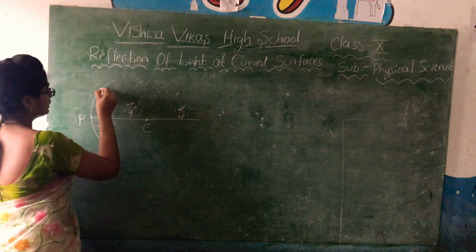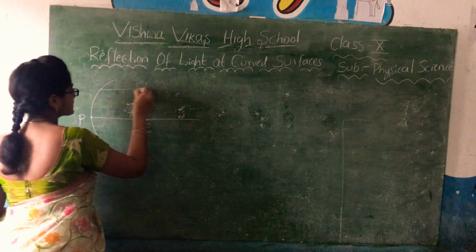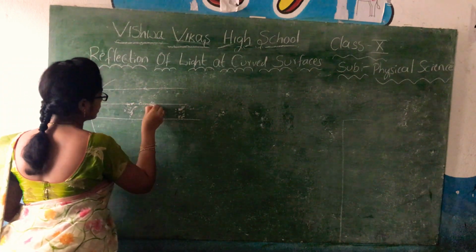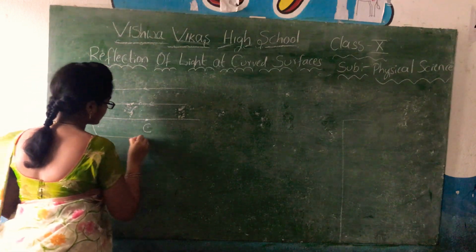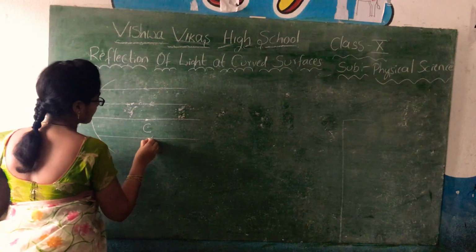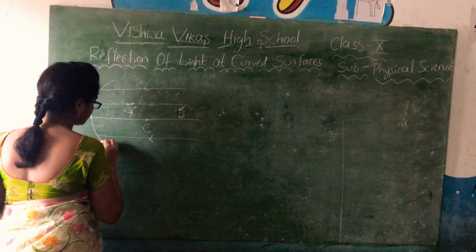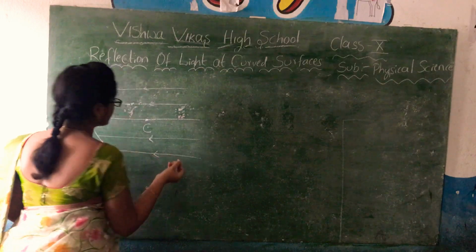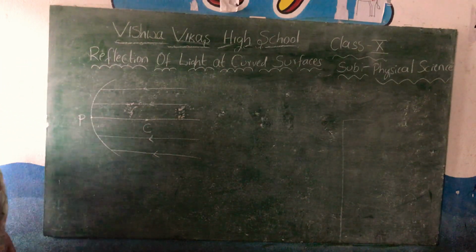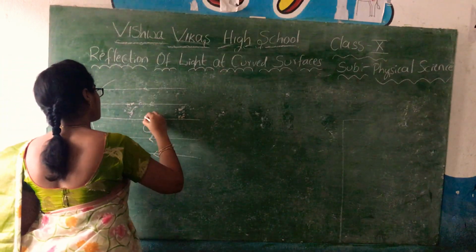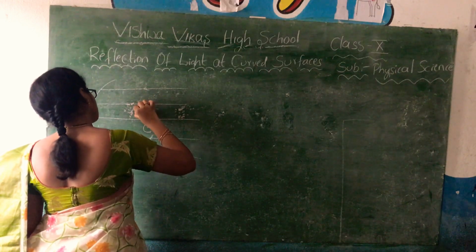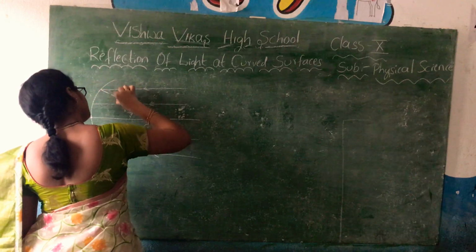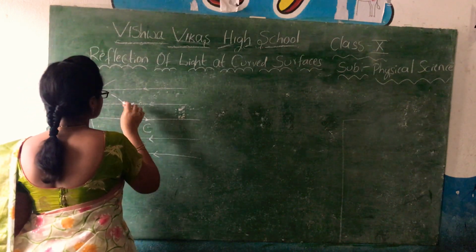And we have studied the rays which are parallel to the principal axis falling on the curved surface of the mirror, and we know what this is called.